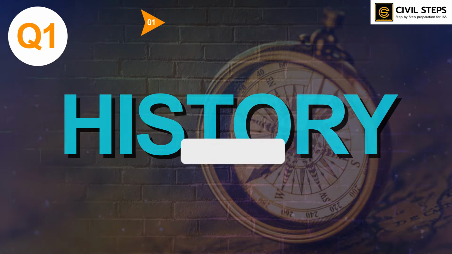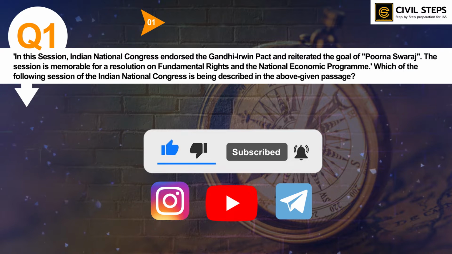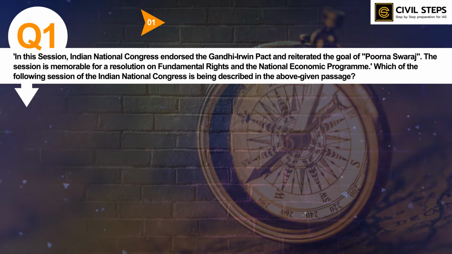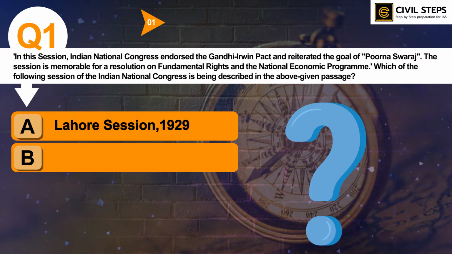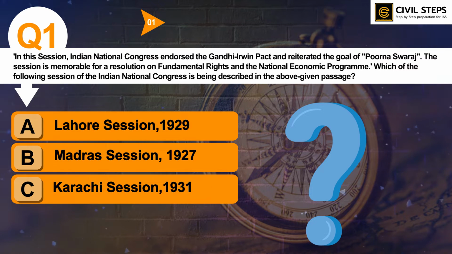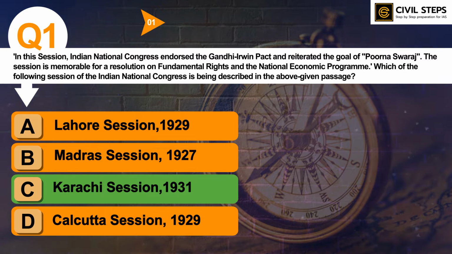So the first question is: in this session, the Indian National Congress endorsed the Gandhi-Irwin Pact and reiterated the goal of Purna Swaraj. The session is memorable for a resolution on fundamental rights and the National Economic Program. Which session of the Indian National Congress is being described in the above passage? Option A, Lahore session 1929; B, Madras session 1927; C, Karachi session 1931; and D, Calcutta session 1929. So you have to tell the correct answer. The correct answer is option C, Karachi session 1931.